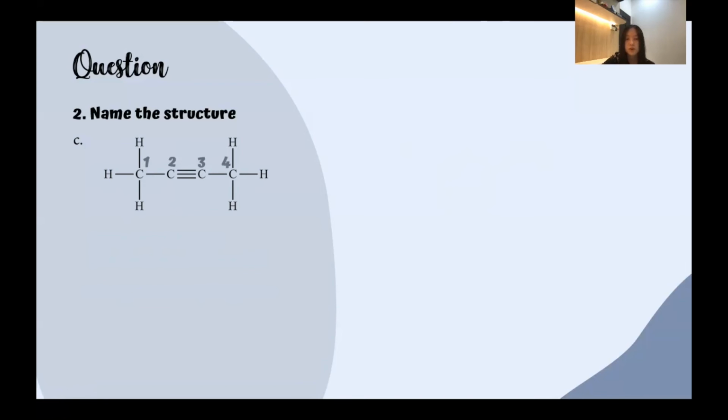And we can modify the parent name to butyne because this hydrocarbon contains a triple bond. And next we are going to figure out where the triple bond is located. We are going to count from the left side, and we can see that the triple bond is located between the 2nd and the 3rd carbon. Thus, this structure can be named as 2-butyne.